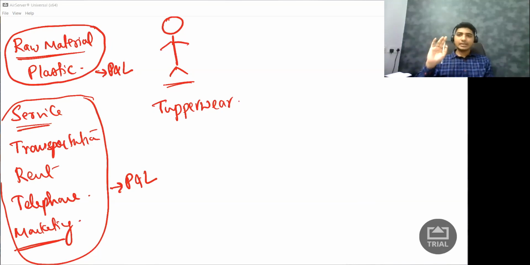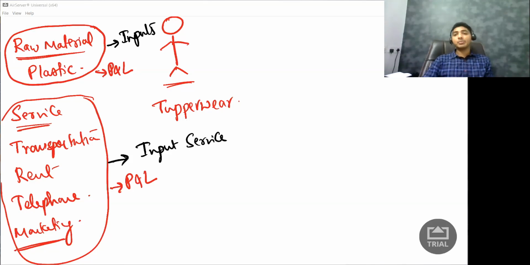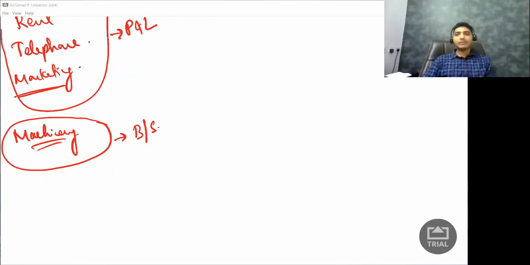Why is this relevant? Because the raw materials in GST are not called raw materials. You need to remember this. This is called inputs. What are we calling it? It is inputs. The services I'm receiving, or what I normally call expense, is not called expense in GST. What do I call it in GST? I call it input services. And machinery, what do I call machinery in GST? I will not call it an asset.